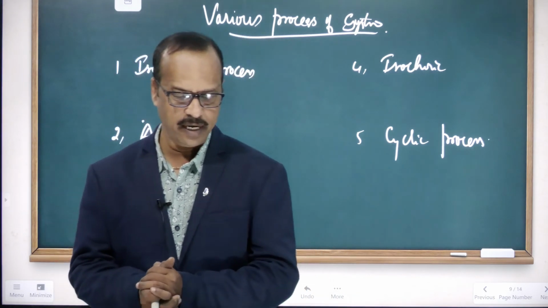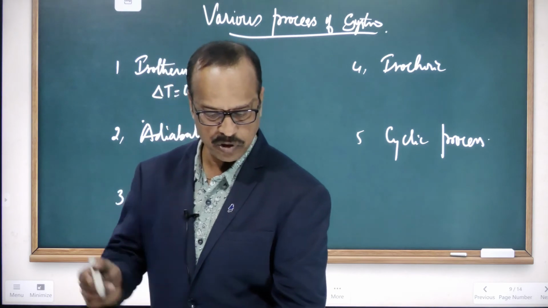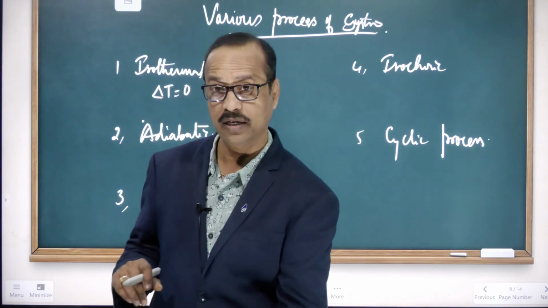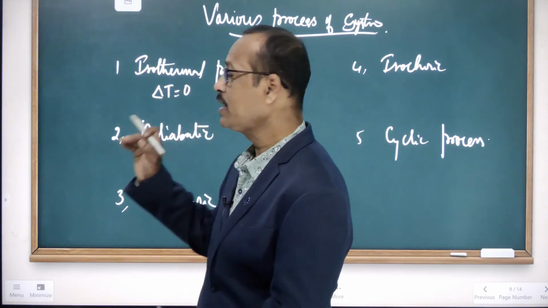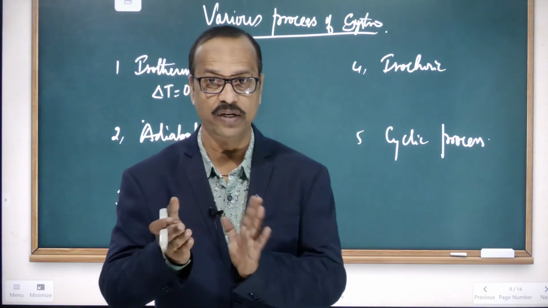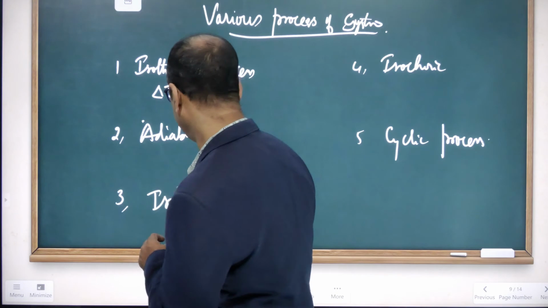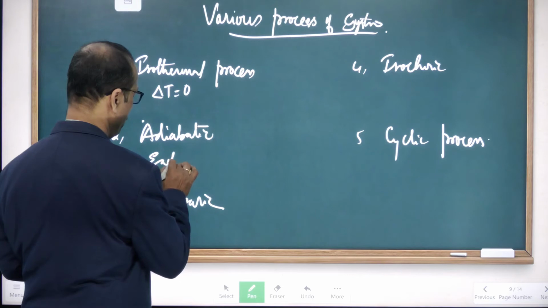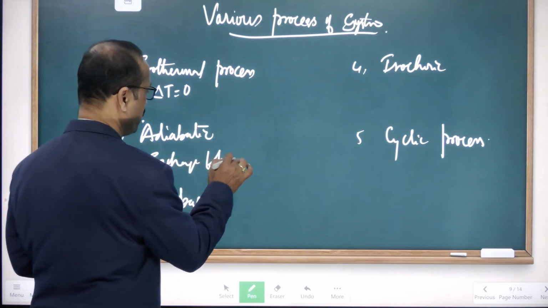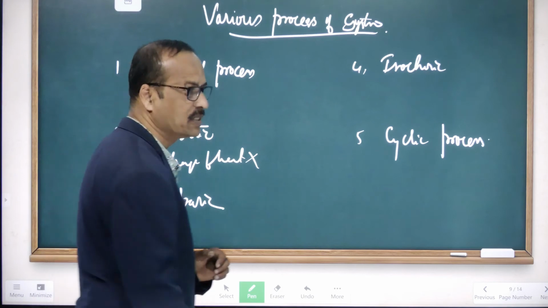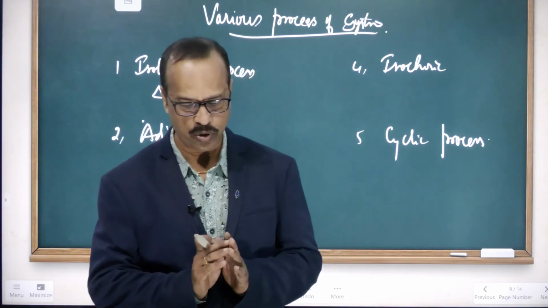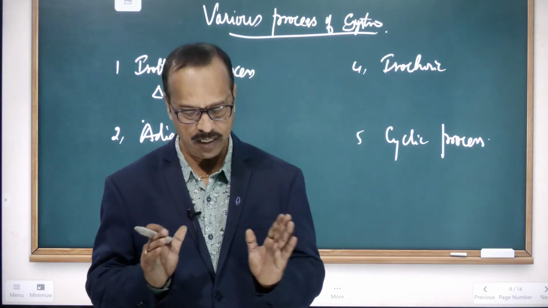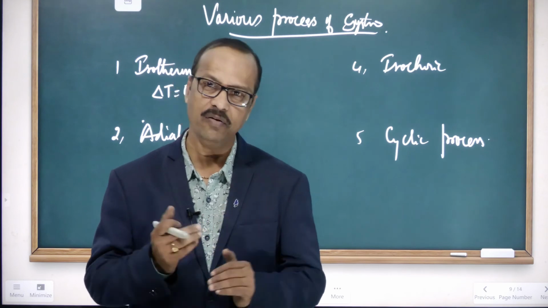Now come to the adiabatic process. Adiabatic process means a process in which exchange of heat between the system and the surroundings does not take place. In the isothermal case, I said heat is exchanged between the system and surroundings. But here in the adiabatic process, the exchange of heat does not take place between the system and surroundings. The meaning is that no exchange of heat takes place. So the temperature of the system may vary.